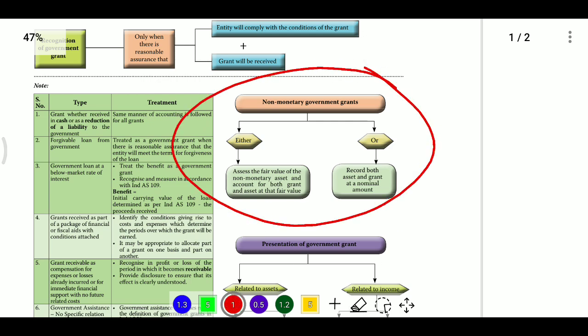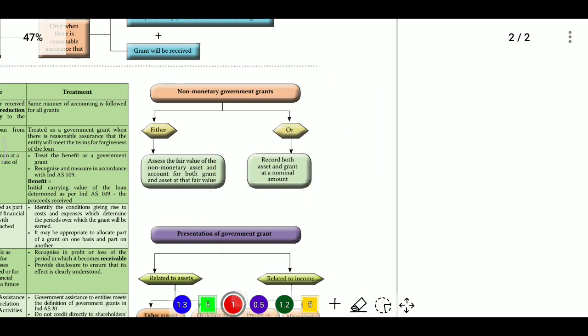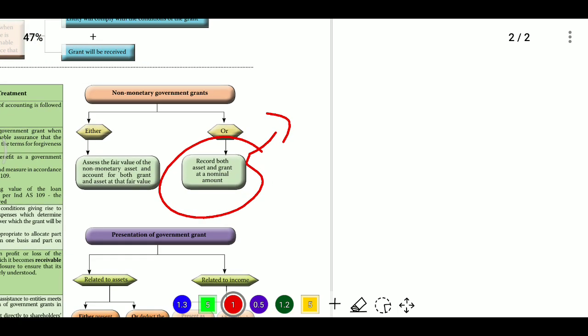One option will be to recognize the asset received at nominal value. Another option depends on whether the asset received as a grant is a depreciable asset or a non-depreciable asset. Firstly, the nominal value conditions. Here, nominal value means the amount that the entity has paid to the government to acquire the asset.